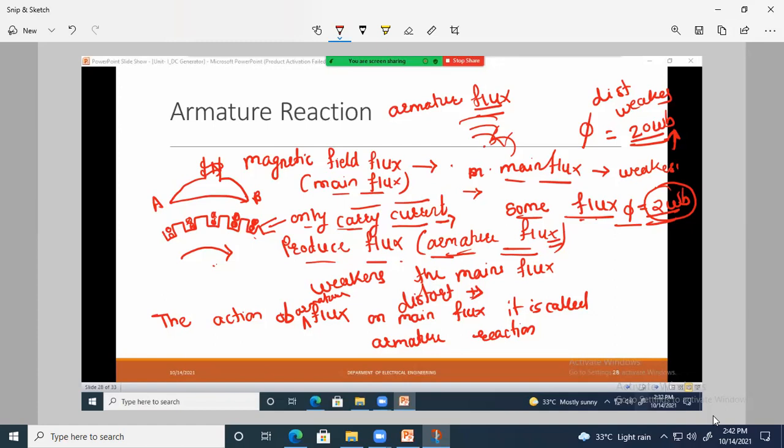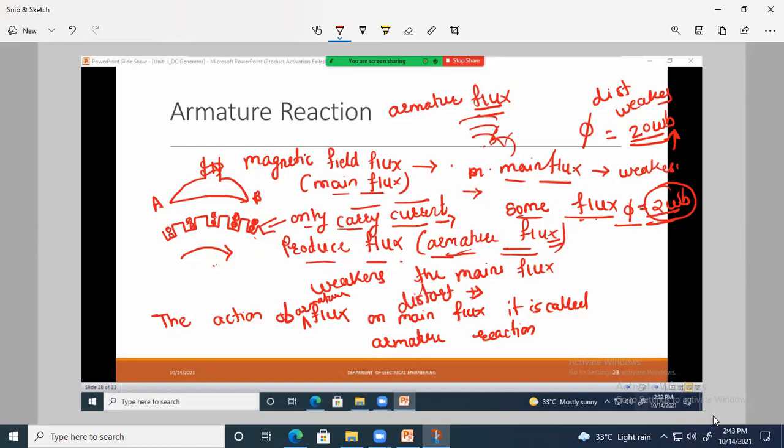That means either it will distort the value of main flux or it will weaken the value of main flux. Main flux च्या value ला ते एकतर weaken करेल or distort करेल. Main flux ची quantity काय होईल, distortion होईल काहीतरी त्याच्यामध्ये or त्याची quantity weak होईल. So this action is called armature reaction. It is the action of armature flux on the production of main flux. एकदम सोपी definition आहे.